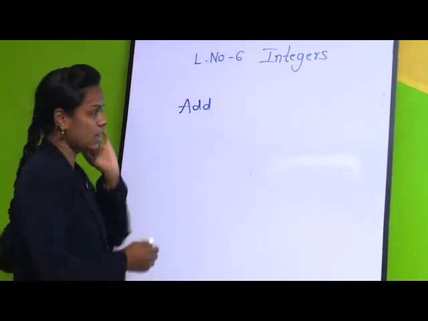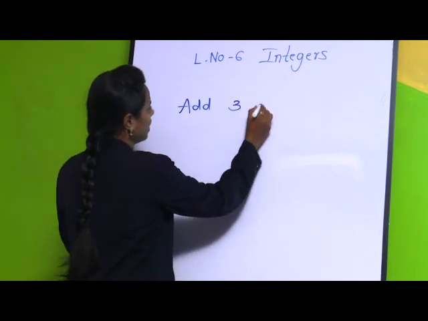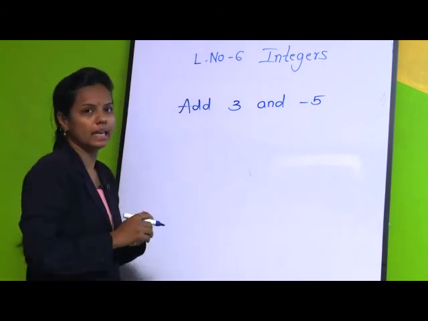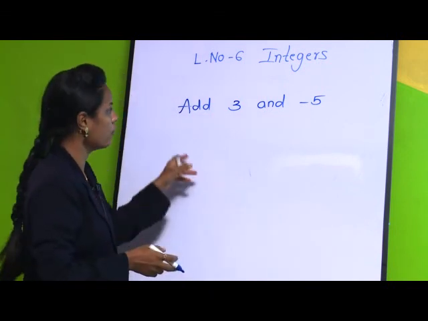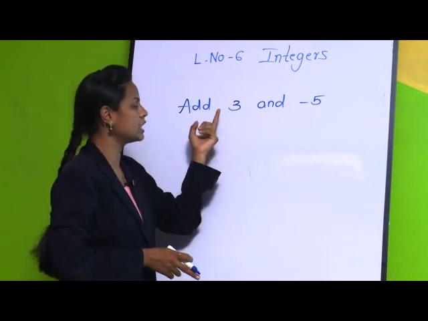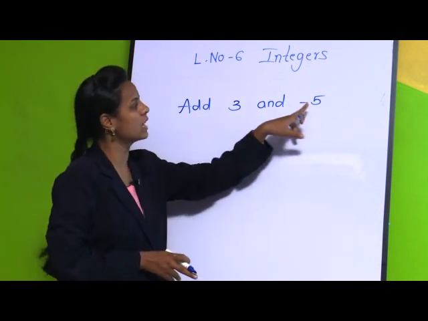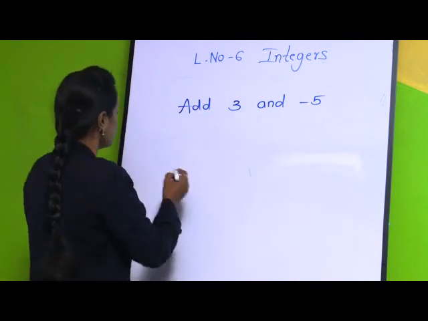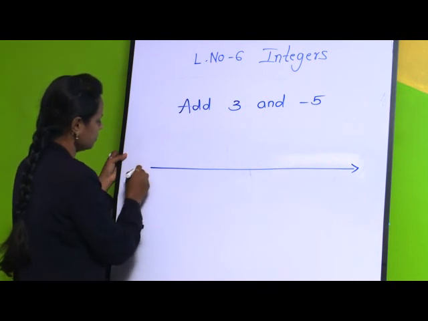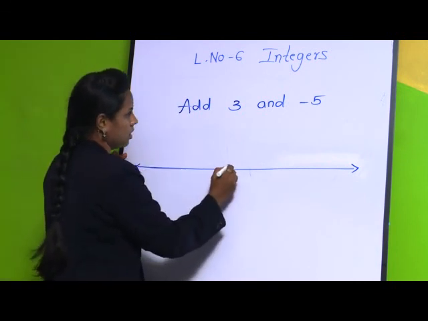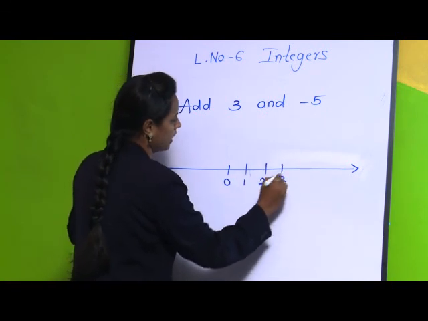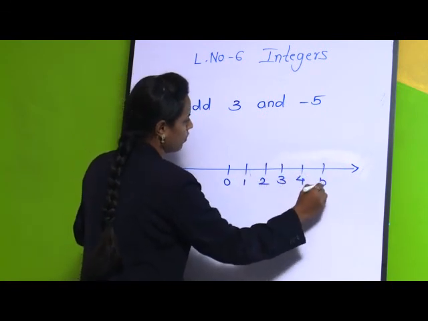The next question, add 3 and minus 5. Now, we have two different numbers where the first number is a positive integer and the second number is a negative integer. So let us draw again a number line. Zero, 1, 2, 3, 4, 5.